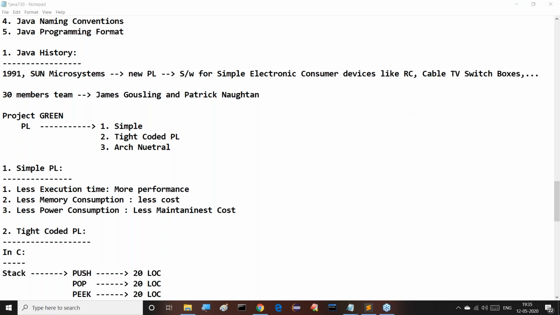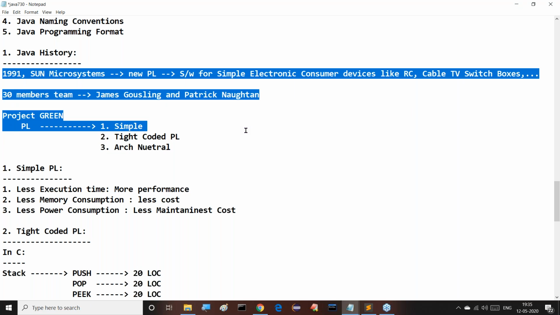See, observe this clearly. In 1991, Sun Microsystems had a requirement. They wanted to prepare a new programming language as part of preparing software for electronic consumer devices like cable TV, switch boxes, and remote controllers. For this requirement, they gathered a 30-member team led by James Gosling and Patrick Naughton. For preparing the new programming language, they started a project.